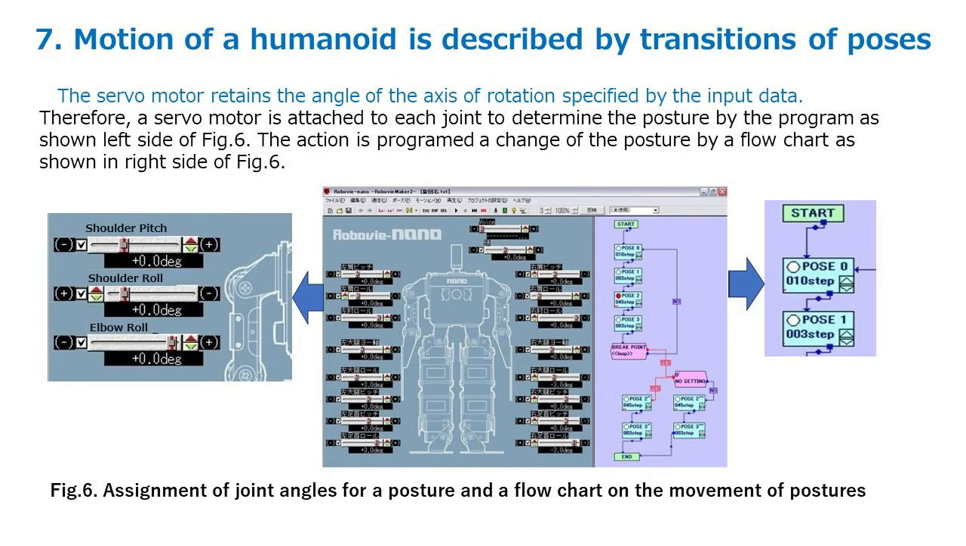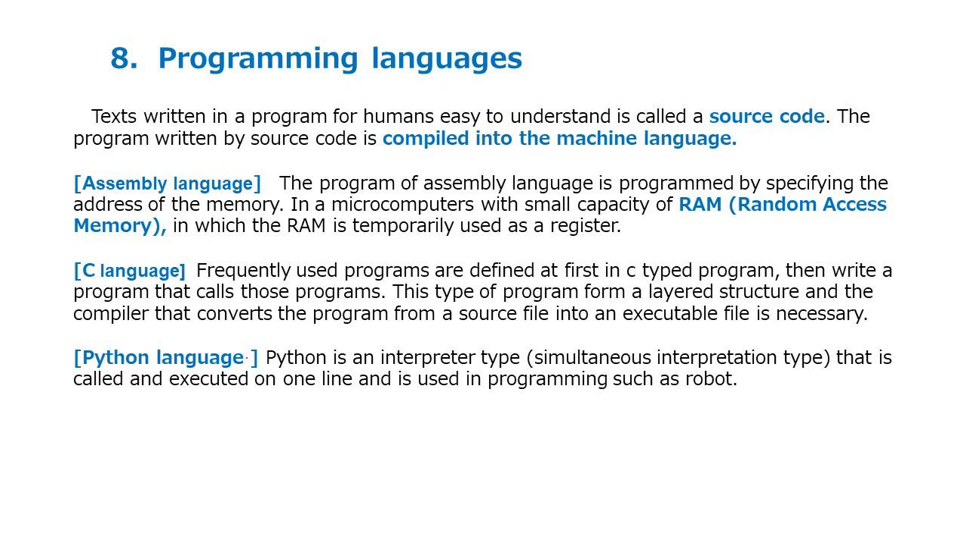Motion of a humanoid is described by transitions of poses. The servo motor retains the angle of the axis of rotation specified by the input data. Therefore, a servo motor is attached to each joint to determine the posture by the program as shown left side of Fig.6. The action is programmed as a change of the posture by a flowchart as shown in right side of Fig.6. Programming languages. Text written in a program for humans easy to understand is called a source code.